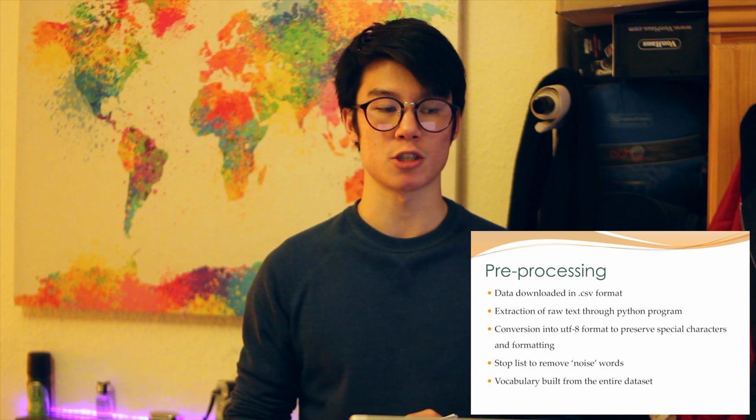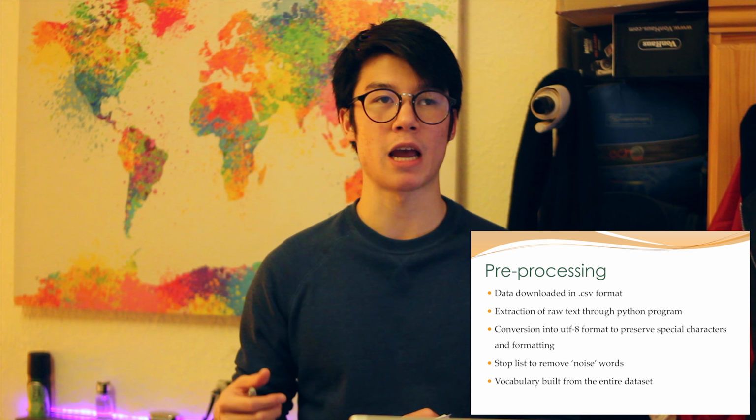The tweets are pre-processed to avoid a rubbish in, rubbish out situation. Therefore, significant time was invested to avoid misleading results due to bad data. Preserving formatting and special characters was important, as was using a stop list to remove noise words which don't contribute to the meaning of a tweet. From this, a vocabulary was built and feature vectors were able to be obtained.